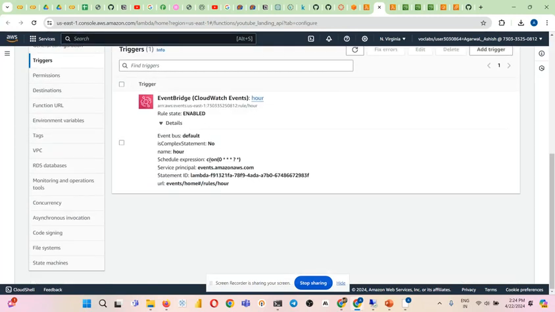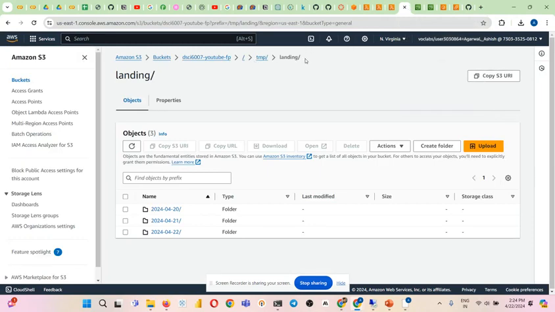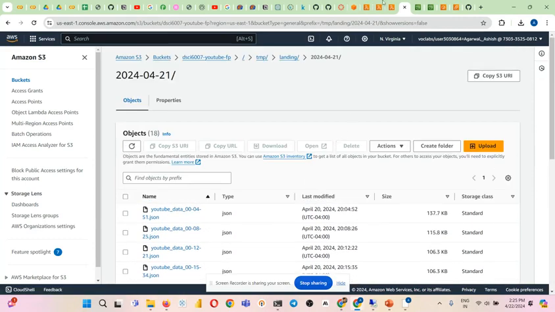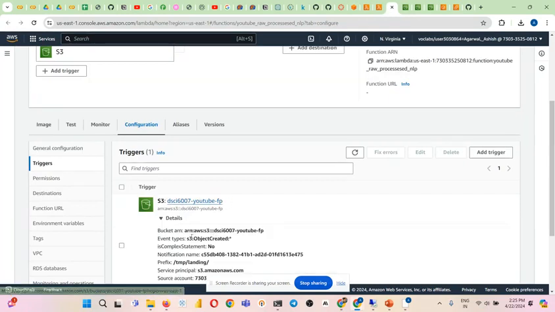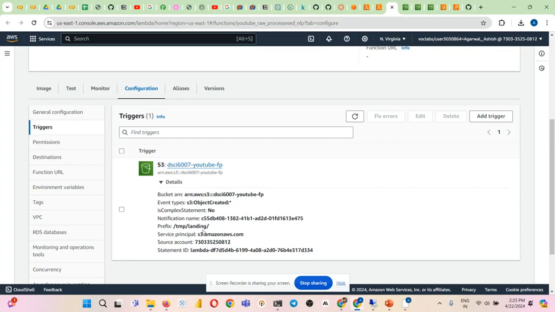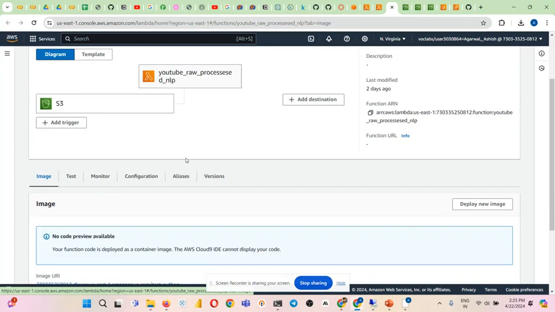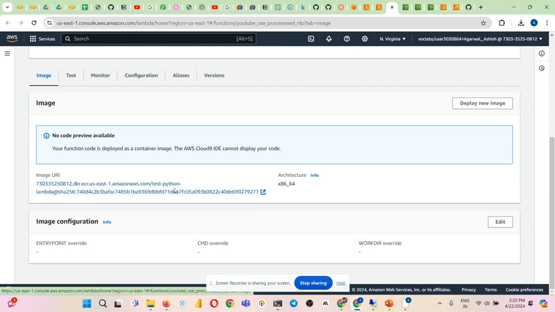This trigger is triggered every hour, and because of this we get the data here, and this Lambda puts the data in this landing S3 folder in the bucket, and you can see every hour data comes in and gets stored here. Whenever data comes here, object created from this temp landing folder, another Lambda, YouTube raw process NLP, is triggered, and you can't see the code here because it is using the ECR repository to get the code base.